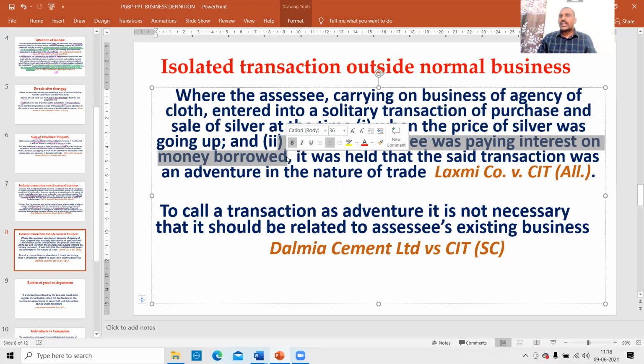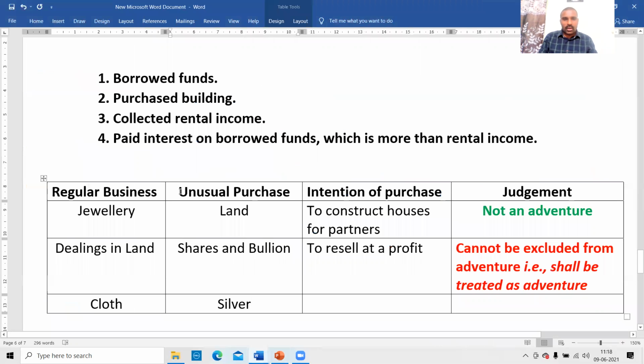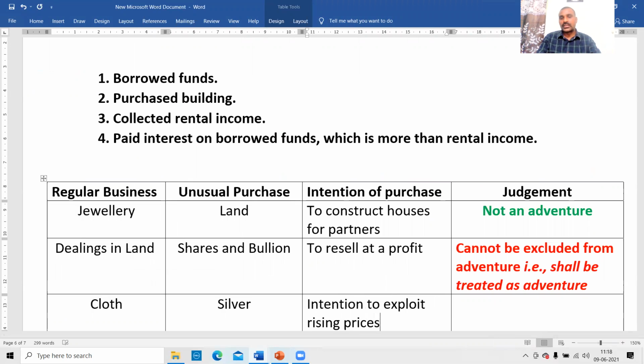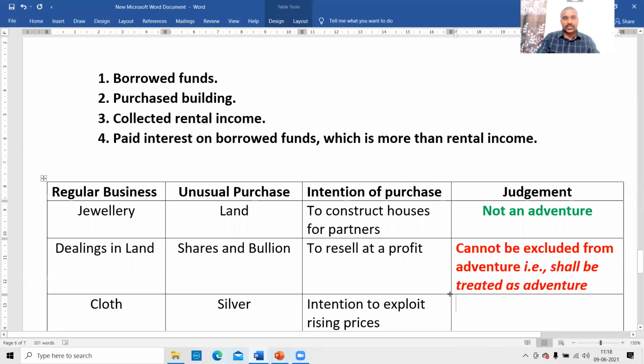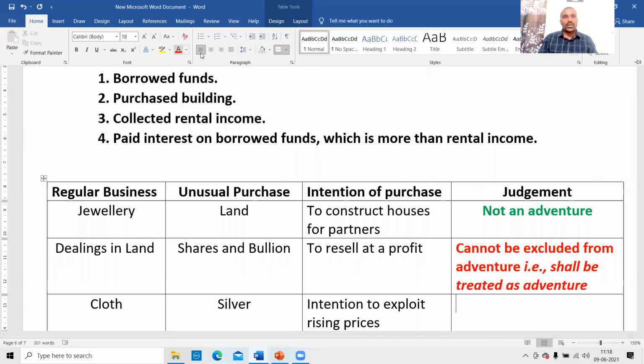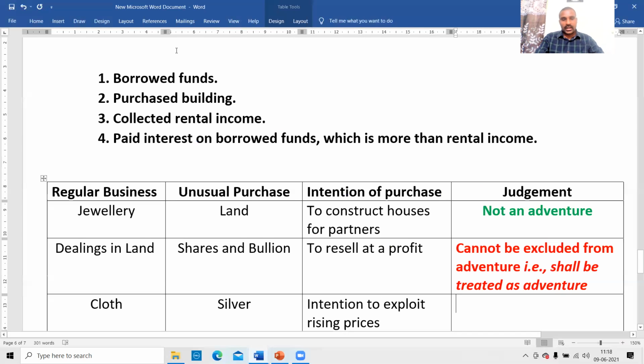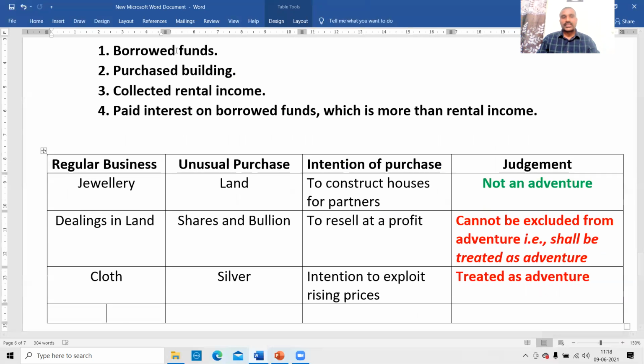No, they will blindly put it as capital gains. No, even though in all these three cases my regular business is different and my unusual purchase is different. So: intention to resell, intention to exploit the rising prices. Therefore it is treated as an adventure. It was held that the said transaction was an adventure. The court treated the transaction as an adventure.